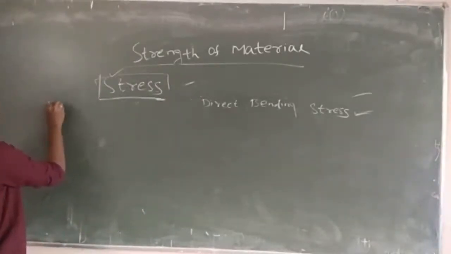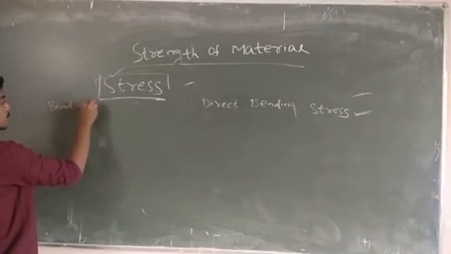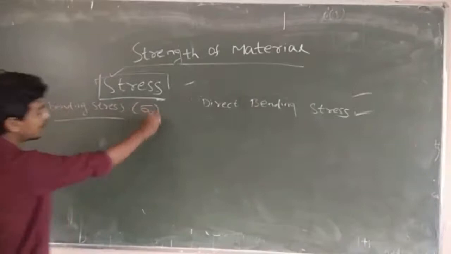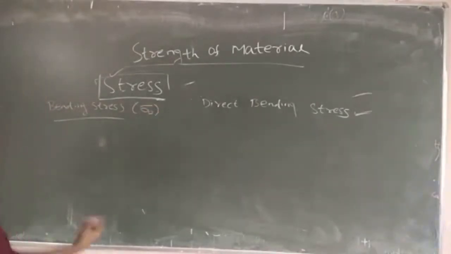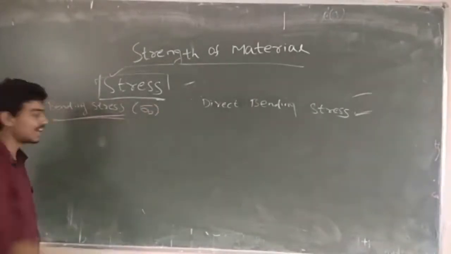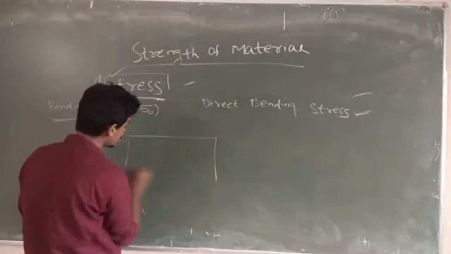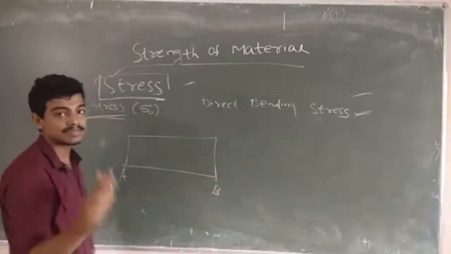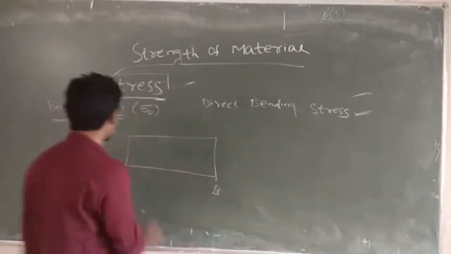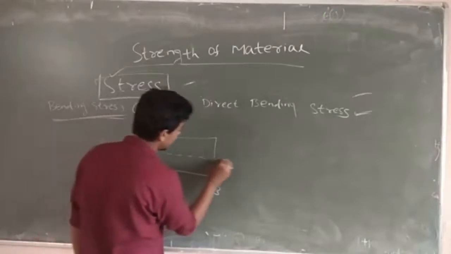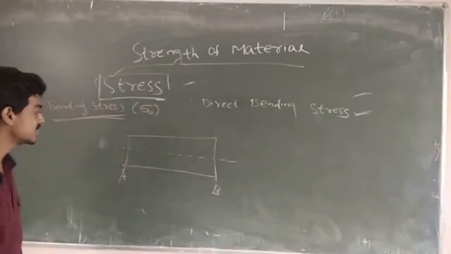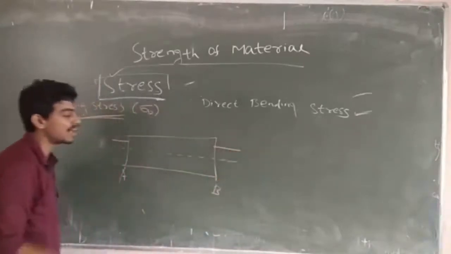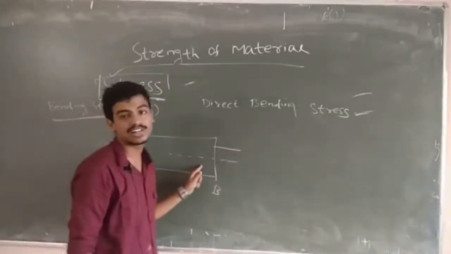So bending stress I am denoting here as sigma B. So what is bending stress and how it comes, I will explain here. Suppose you are taking a body AB and you want to give some load, suppose P. So this is the centroidal axis of the body, that is CG, and you are giving the load at some distance above or below the centroidal axis.